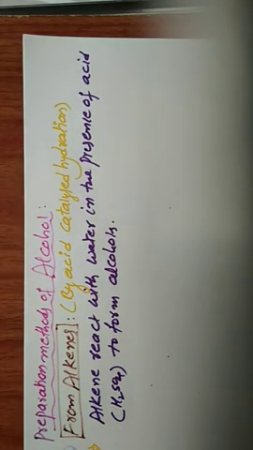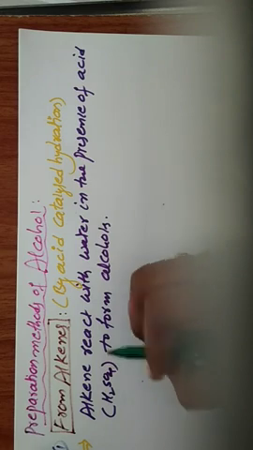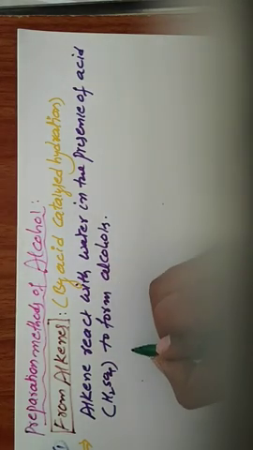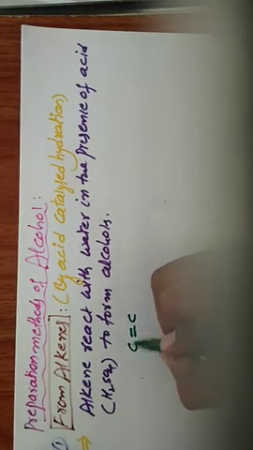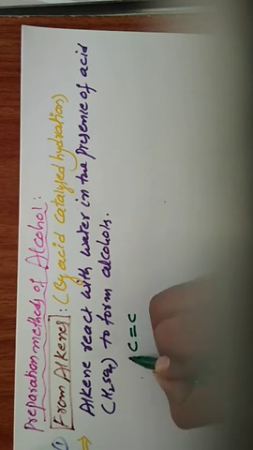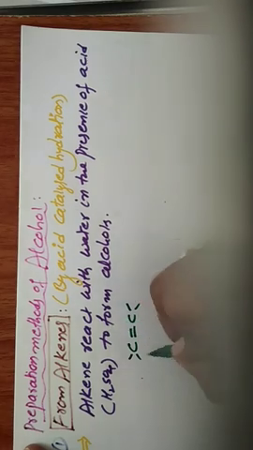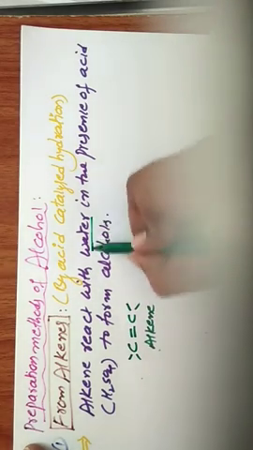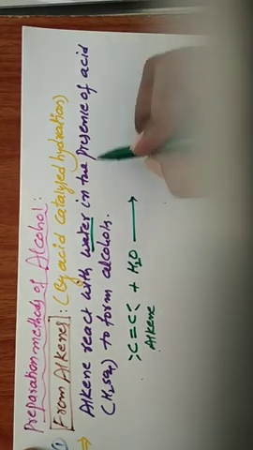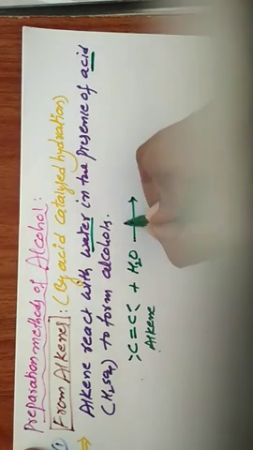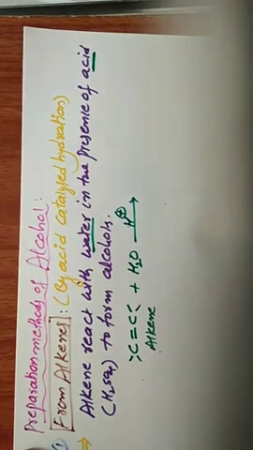Now we discuss the general reaction. Generally alkene is represented like this: C double bond C. These carbons have only 2 bonds completed, so there are another 2 bonds each. This is the alkene. It reacts with water, H2O, in the presence of acid, which releases H plus.